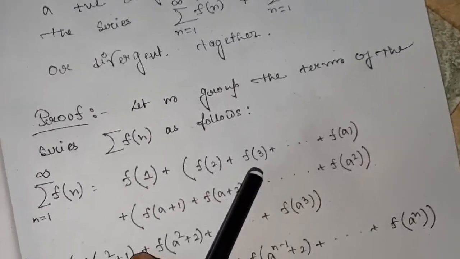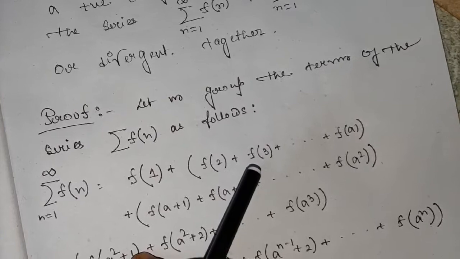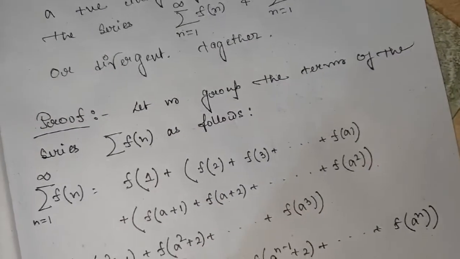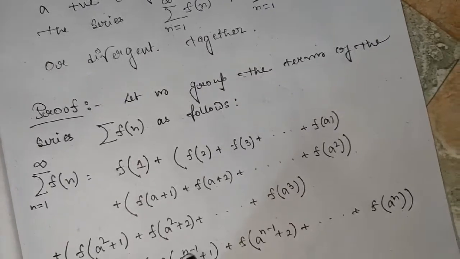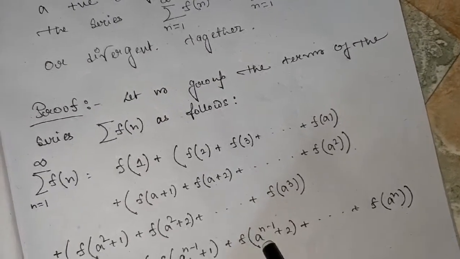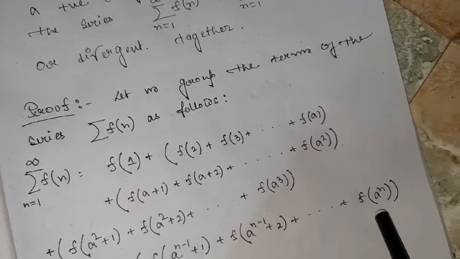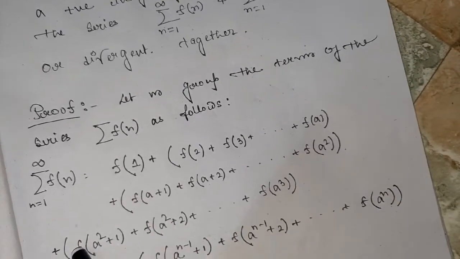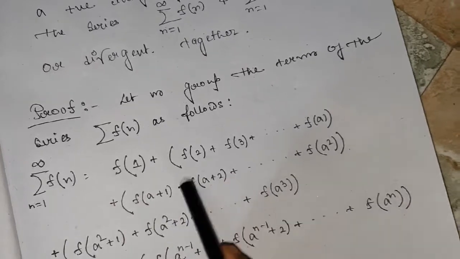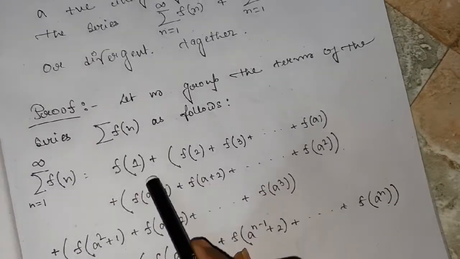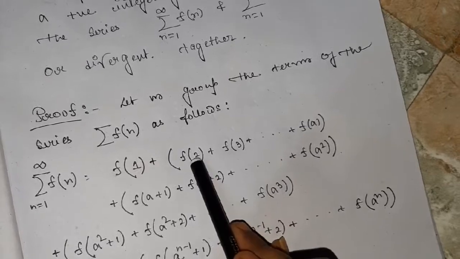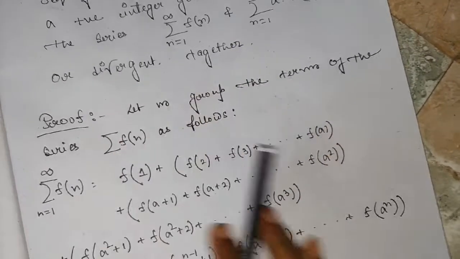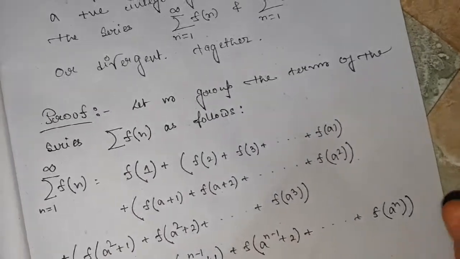Then my next group will start from a square plus 1 and end at a cube. So proceeding in this way, the nth group will be from a to the power n minus 1 plus 1, plus 2, up to a to the power n. So this is my nth term of the series. This is my second, third, fourth term of the series. This is my third term, this is my second term, and this is my first term of the series. So I am grouping all the terms and we are forming another series.